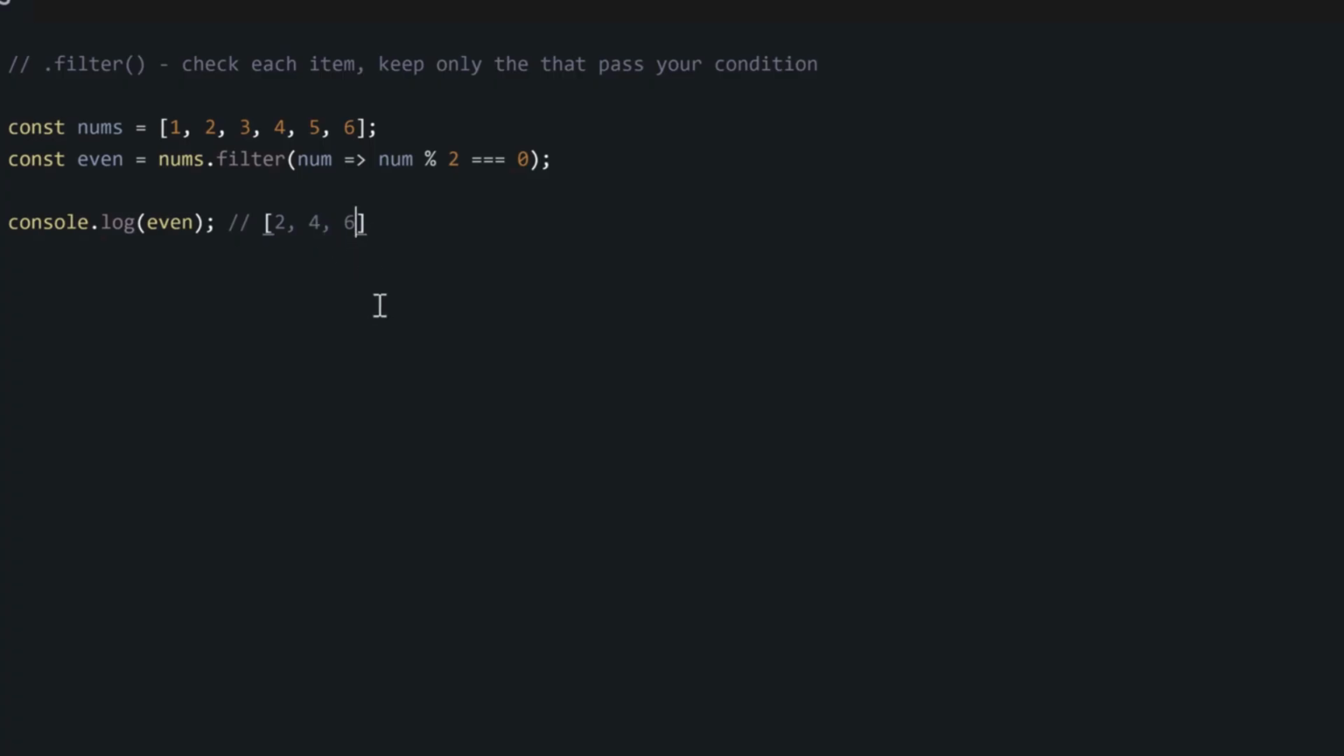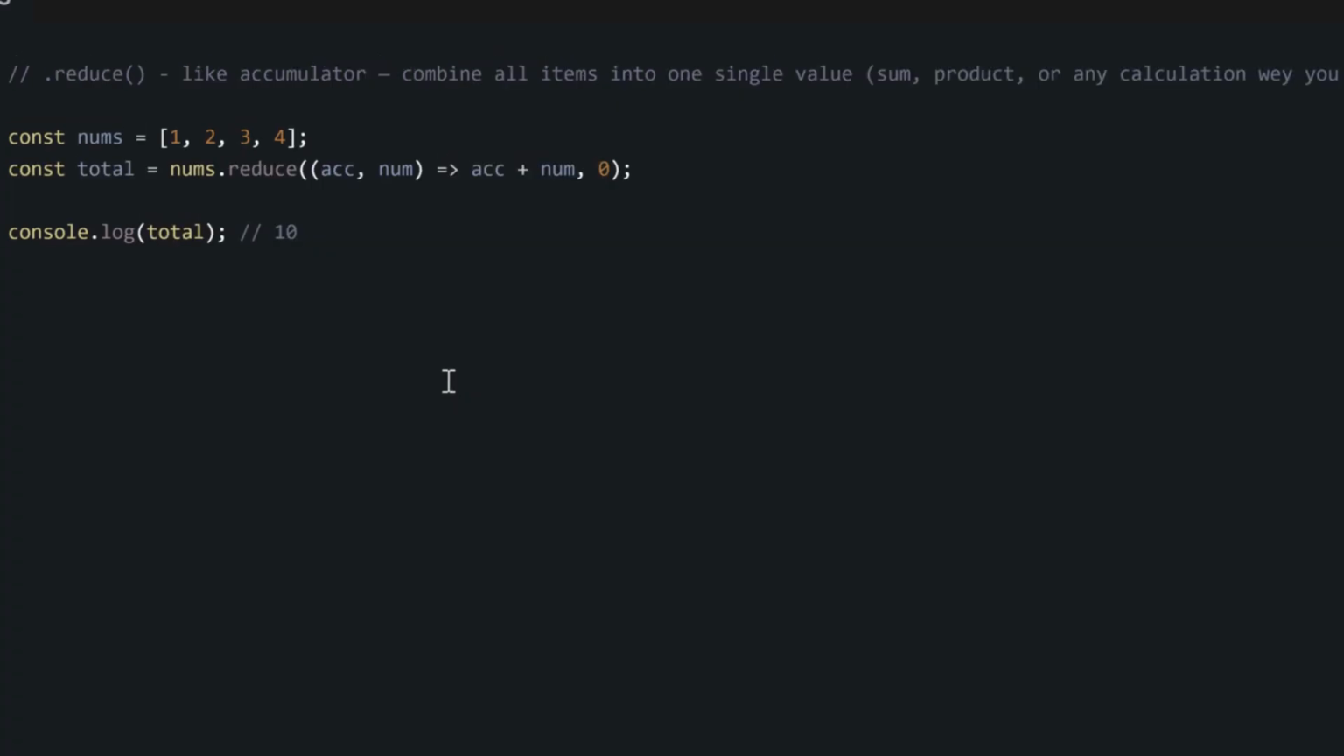5, you go come out, and 6, you go put them for our new array. So our new array becomes 2, 4, 6 after filtering. We also get the reduce method. Reduce method could take one array, combine all the items into one single value, and then give us the result. So for this our example now, we get 4 items inside our array.